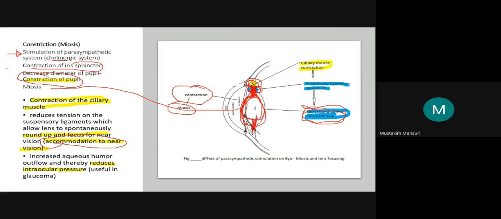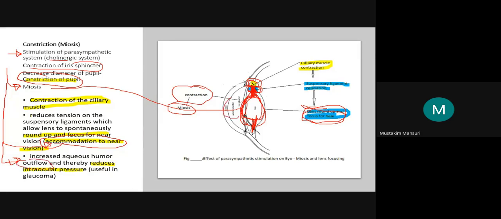So the first one is the miosis, second is the accommodation of the focal length for the near vision. Third one is the increased aqueous humor outflow.